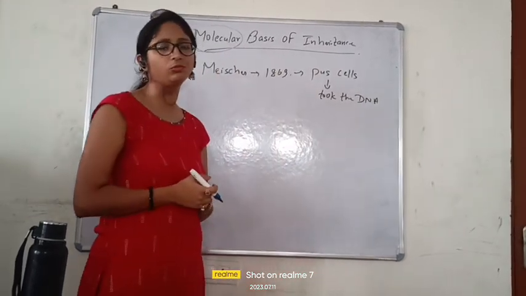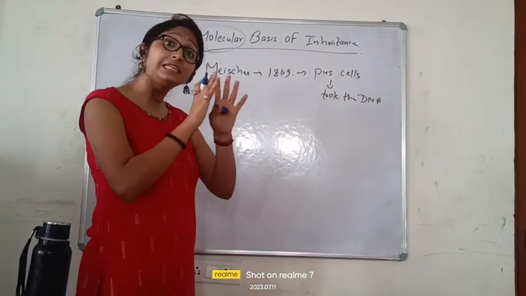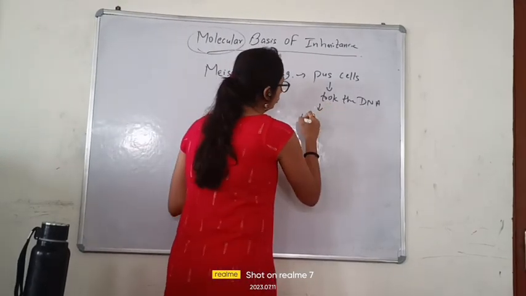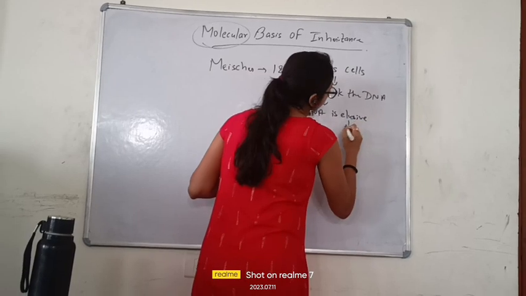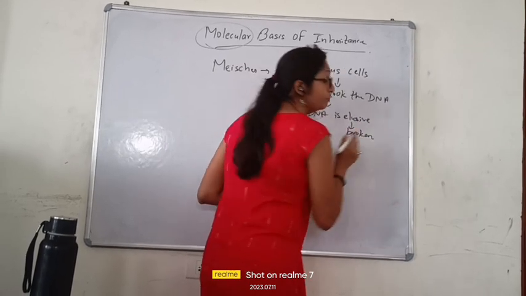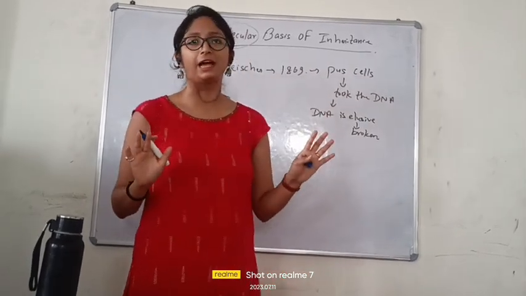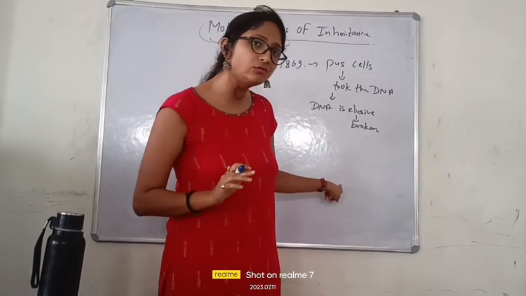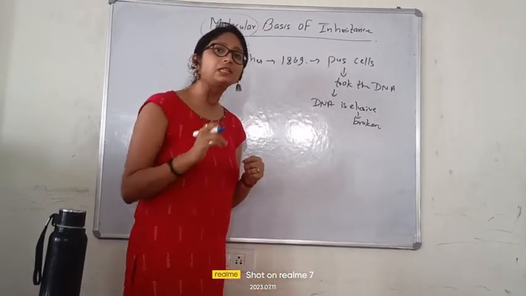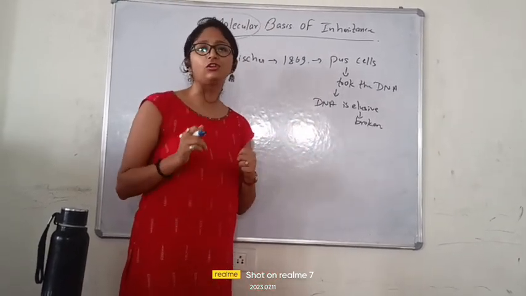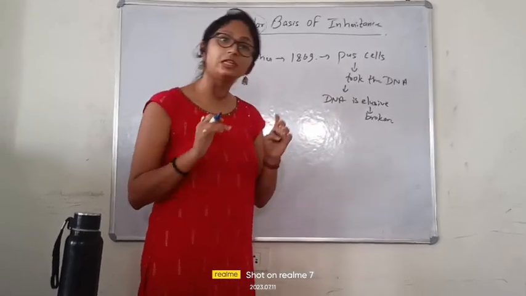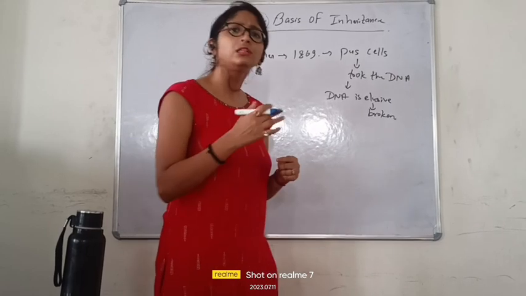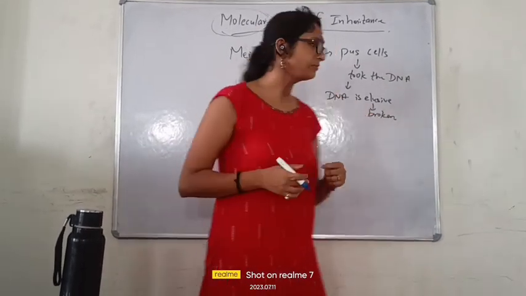But what is the problem? He cannot get the intact cell. The DNA which was got, that DNA is elusive. Elusive means broken. It was not completely intact. Fine. So he could not get that thing, okay? So after that what happened? Because we did not have that technology. That's why he could not do so. Fine? After that, what happened? More scientists came.